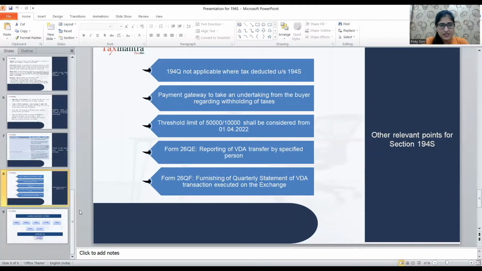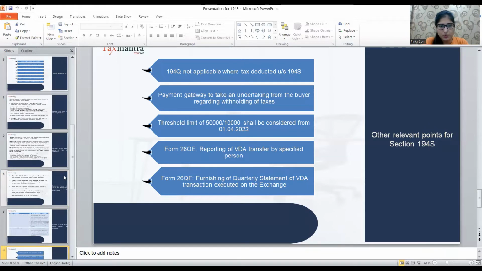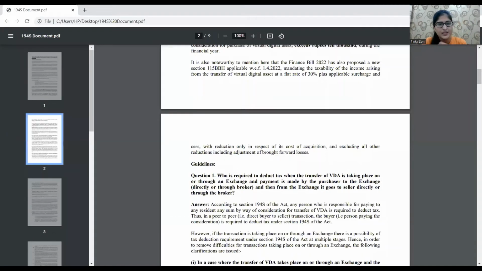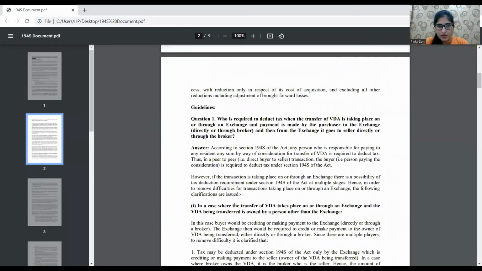So these are the points which we need to take in the 194S section. Now I just want to share another screen with you all, wherein I will explain the different guidelines which have been provided by the department or government.